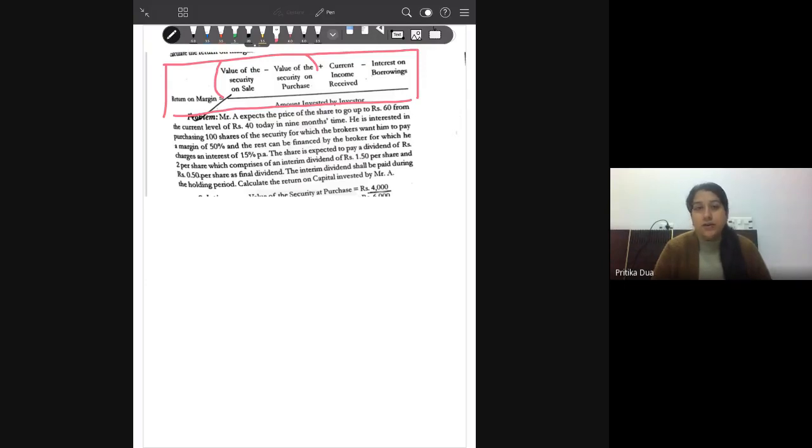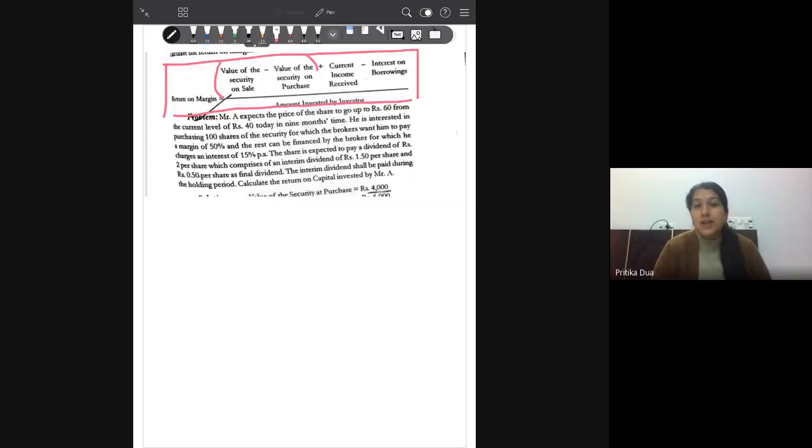Now say you are trading in shares and you are receiving some dividend during the duration of your investment, then that income is also added to the return earned by the investor, minus interest on borrowings, divided by amount invested by the investor.